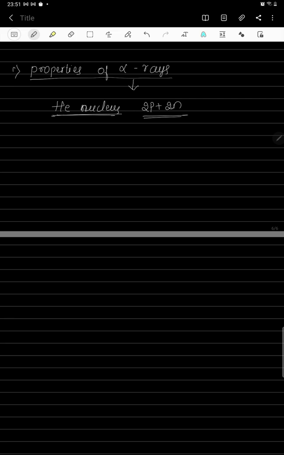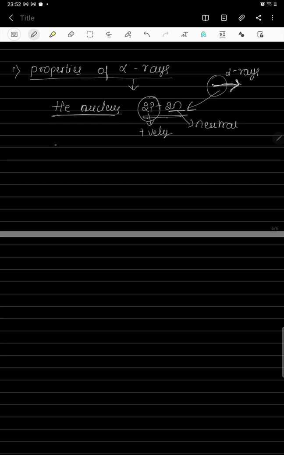If any heavy element is going to emit the alpha radiations, it emits two protons and two neutrons at a time, and that is called alpha radiation. We know that neutrons are neutral, and protons are positively charged. That's why the alpha radiation gets the charge of these protons, and alpha particles are positively charged.